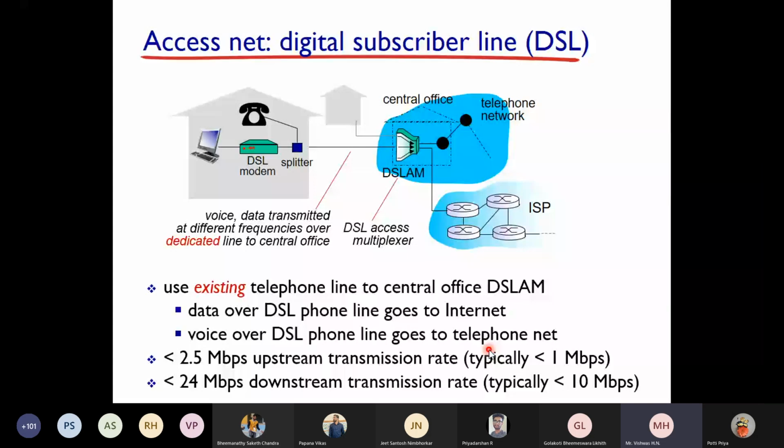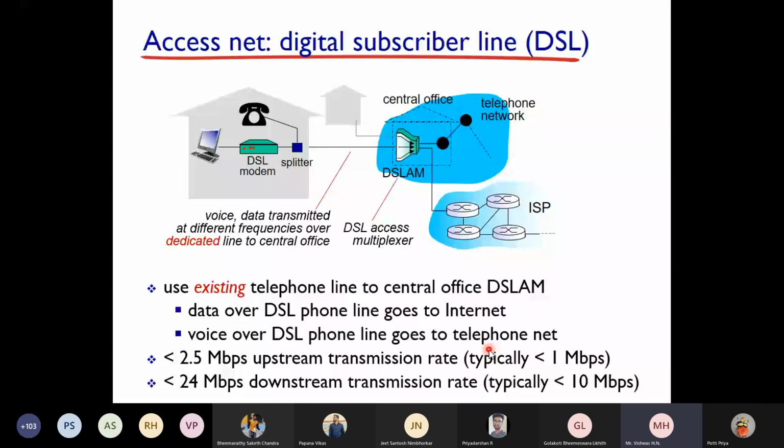Why? What do you mean by upstream? We send a request, right? www.google.com. You are sending a request. That is upstream. You are uploading something. You're uploading a request. Okay, that is upstream. Whereas downstream, for just that small request, you will get a big web page, right? That is downstream. Most of the time, your downstream speed should be high because you download more rather than uploading.